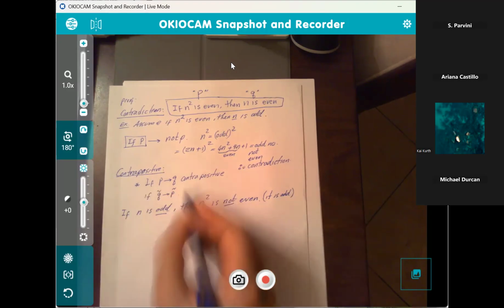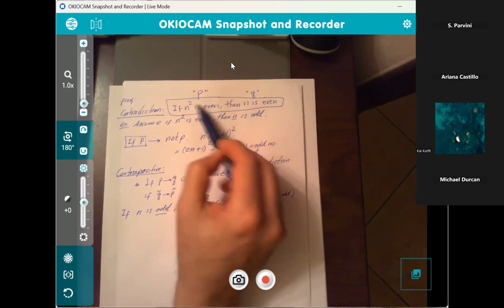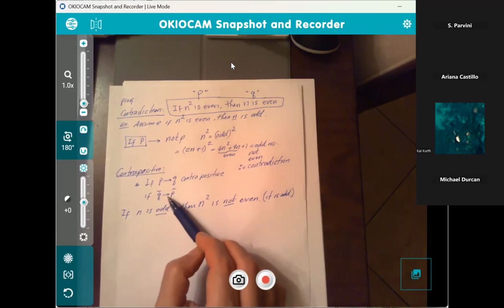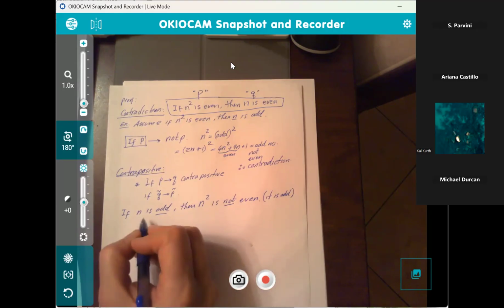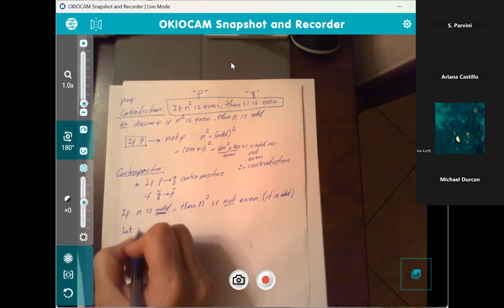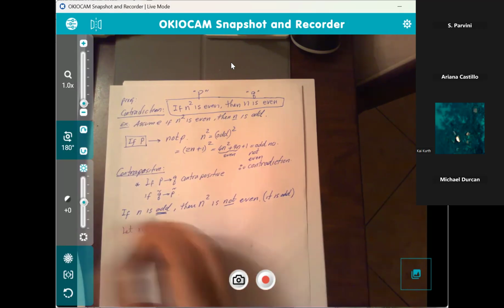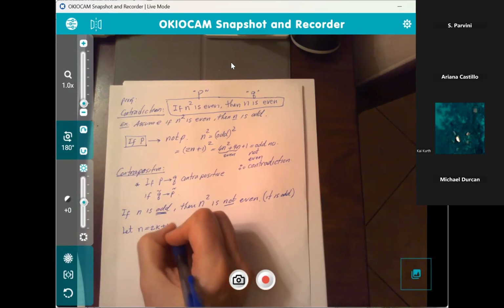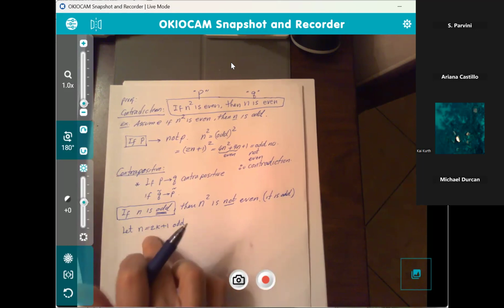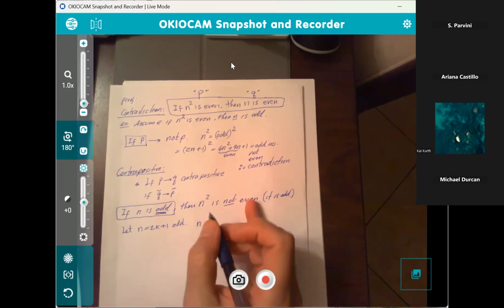So you see how the contrapositive works? You negate Q, and then you negate P. Then we need to show that if not Q, then that would result in not P. So if n is odd, I have to start with that premise. If n is odd, that means n is 2k plus 1, where k is a whole number. So let n equal 2k plus 1 be odd. We are allowed to make that assumption. We're given if n is odd, so I made n to be odd. Now we need to work on the then part: then n squared is not even. Well, let's see.